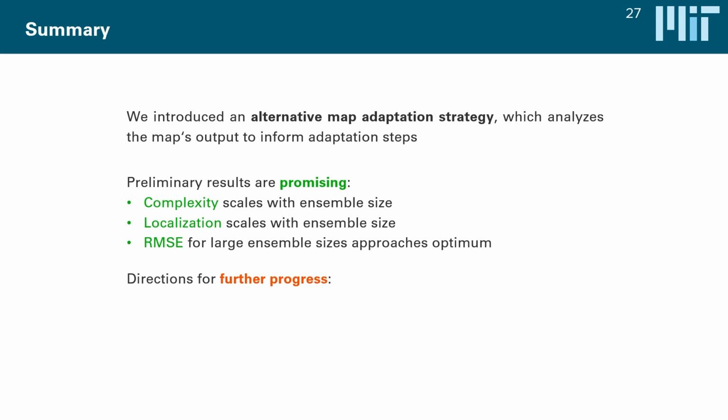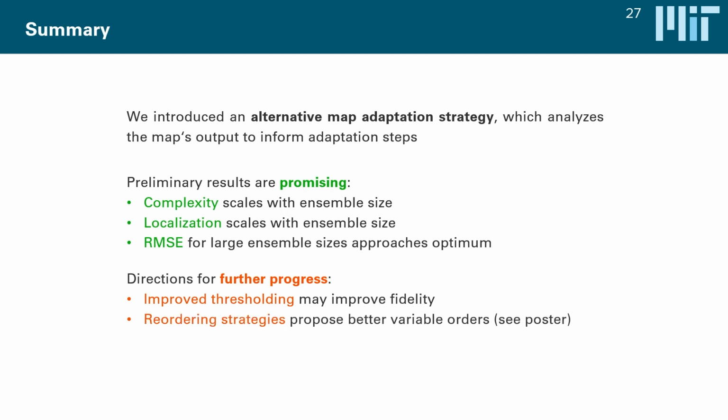Avenues that we still have to explore are, we want to play around with different thresholding. Thresholding, of course, decides when we decide something is sufficiently Gaussian or sufficiently independent. And exploring different values for this might improve performance even further. And another thing that's important to discuss is that here we have prescribed a very efficient variable ordering for localization, both for our adaptive map and for the EnKF. But as it turns out, this ordering can have big effects on the level of complexity of localization structures that we can exploit. And there are, in fact, algorithms that can help us to automatically find such an optimal ordering. This didn't fit in this talk, but the poster that belongs to this presentation discusses this in a little bit more detail.